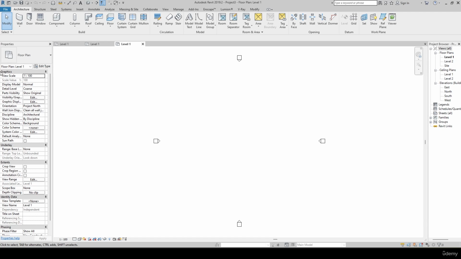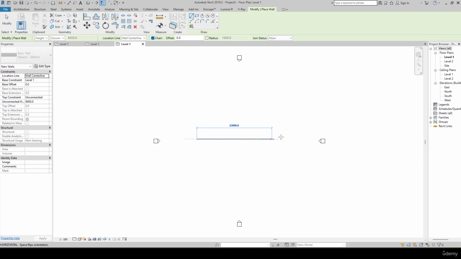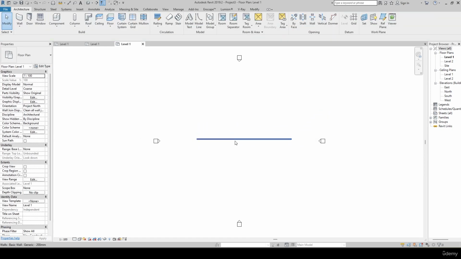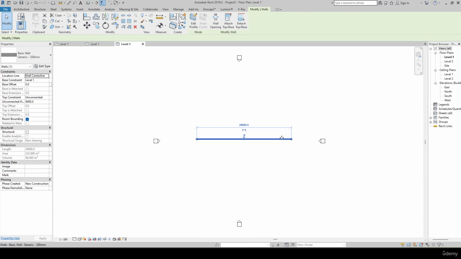In the left side you have the properties panel. For example, if I draw a simple wall here and click on this particular wall, in the left side you are going to have the complete details of this wall, which level, what is the base offset, what is the top constraint, and every detail. These details we will learn in the upcoming session. I'm just giving the overview.